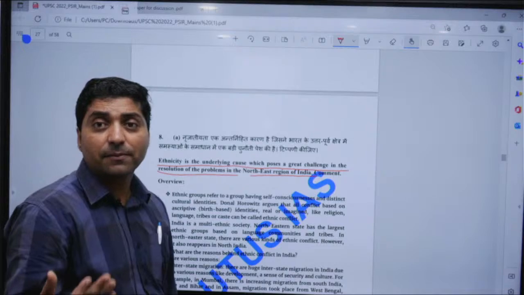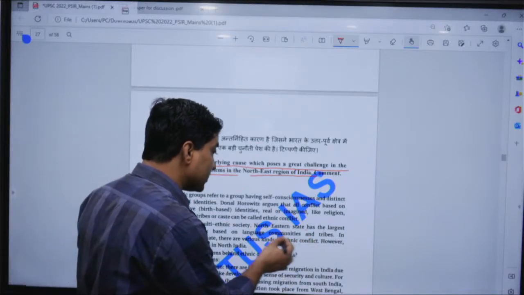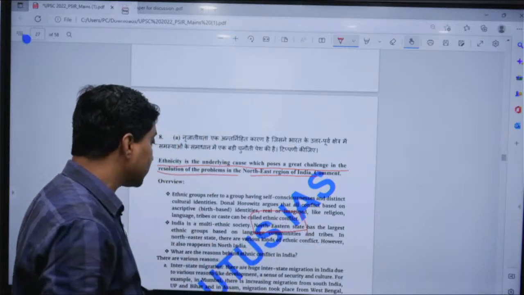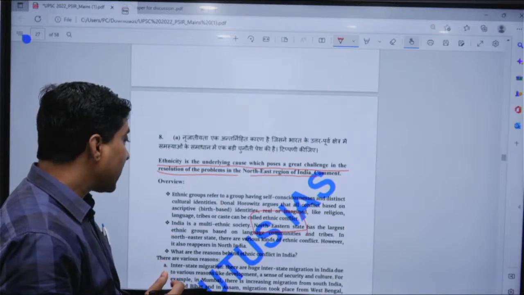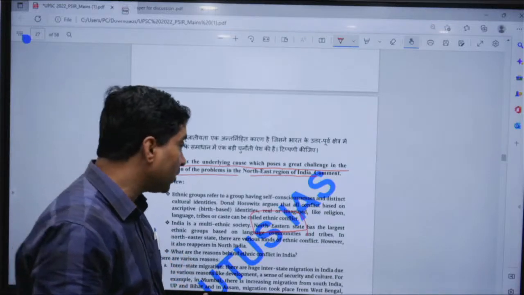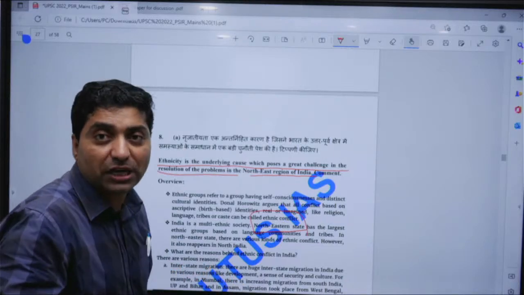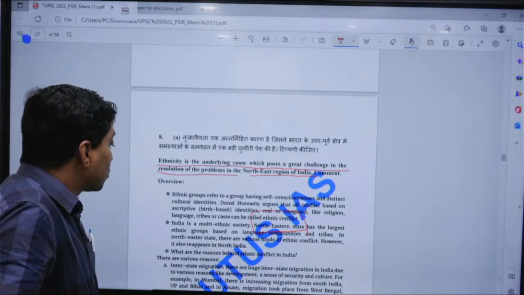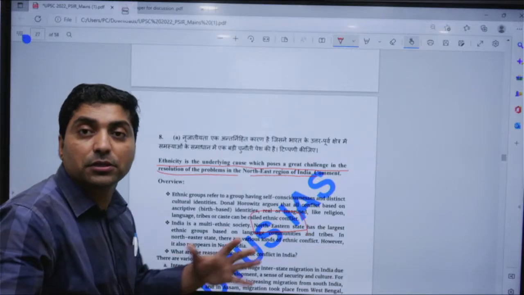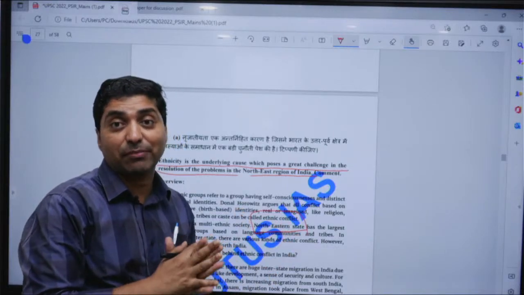And India is a multi-ethnic society. The northeastern states have many large ethnic groups based on language and tribe, and there are various kinds of ethnic conflict in the northeast that reappear from time to time. Now if you look at the major causes in the northeast, one cause is interstate migration.